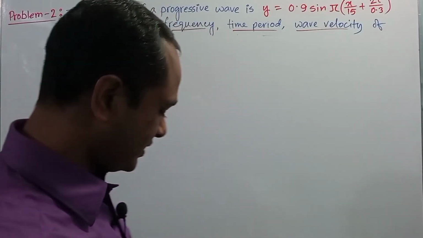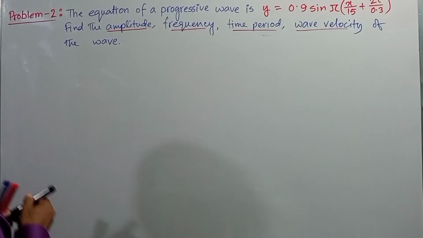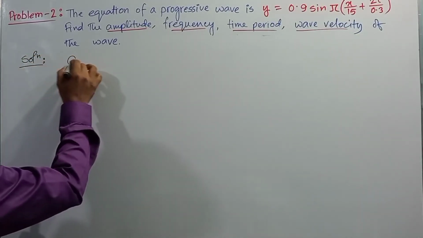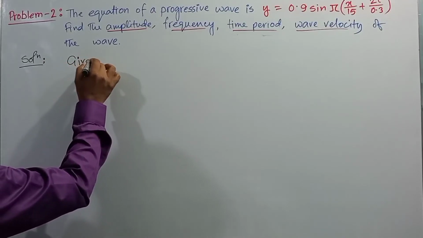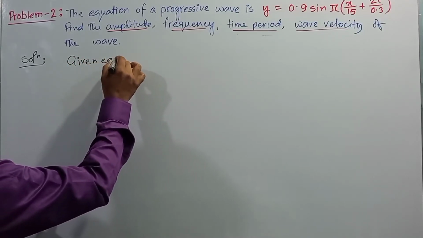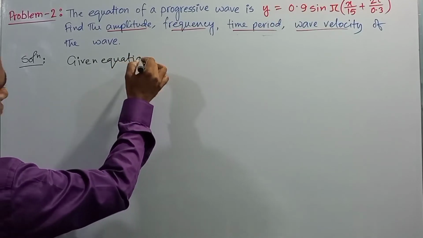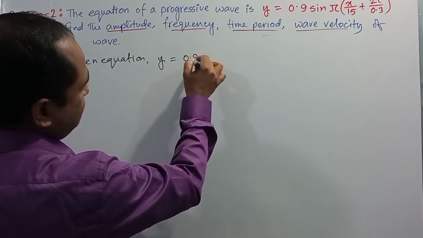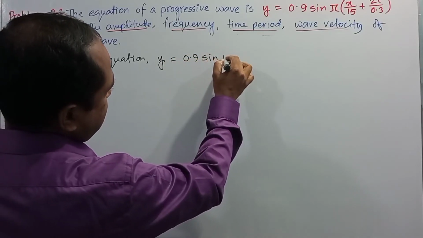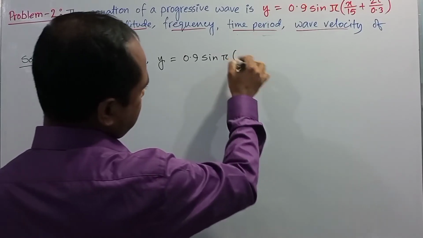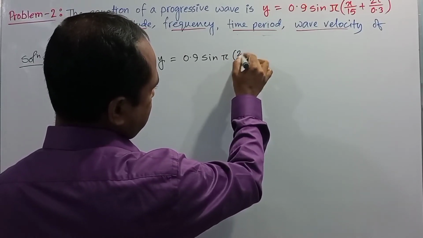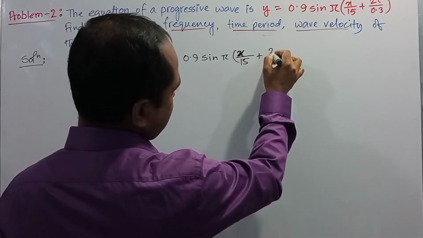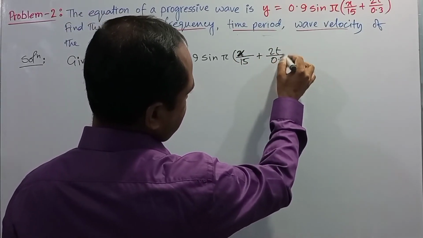Okay, so dear students, first we are going to write the given equation. Here the given equation is y is equal to 0.9 sine pi into x divided by 15 plus 2t divided by 0.3.